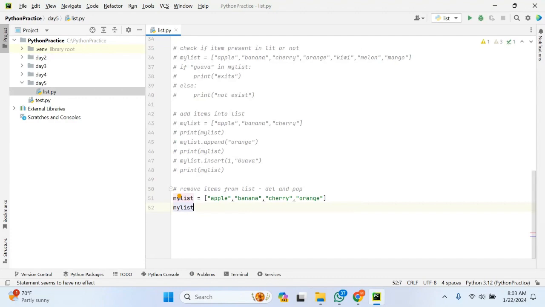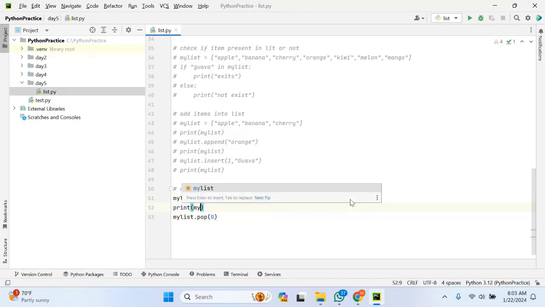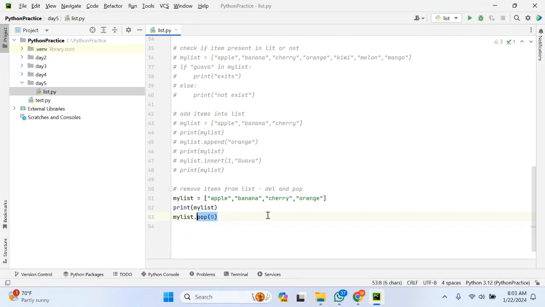My list, this is the list. I'm using the pop function, and I should specify the index position. Let me specify the index position as 0, so the element in the 0th index position will be removed. Let me print my list before removing the item. Actually we are not supposed to print, because the pop function directly prints the modified list in the console.